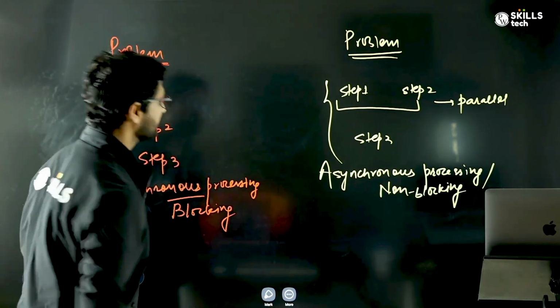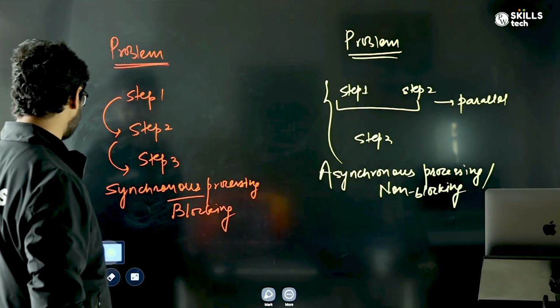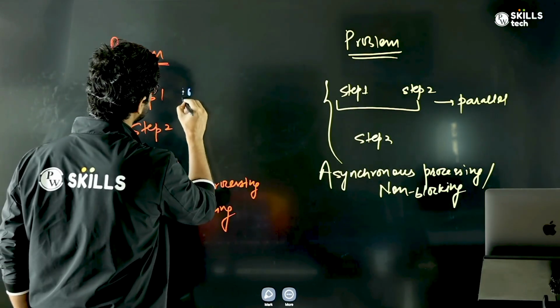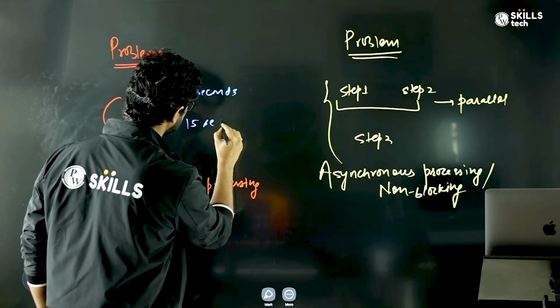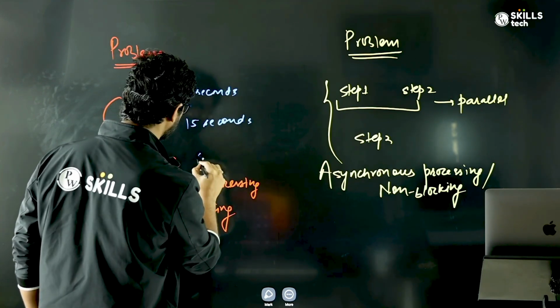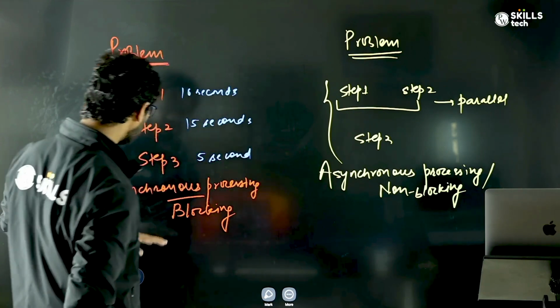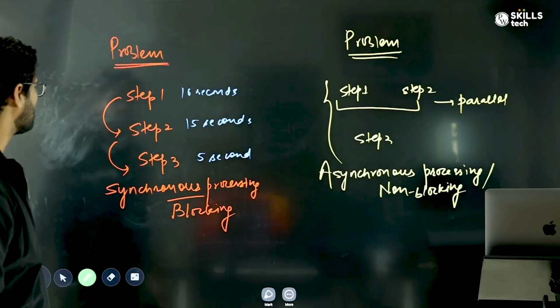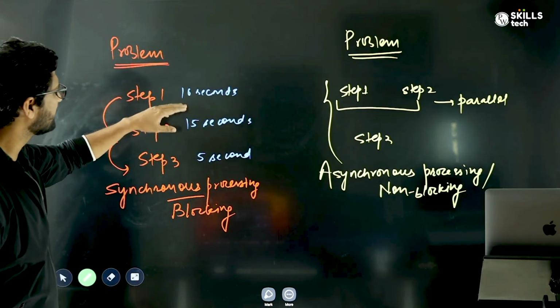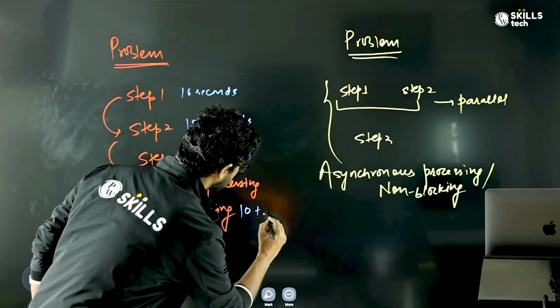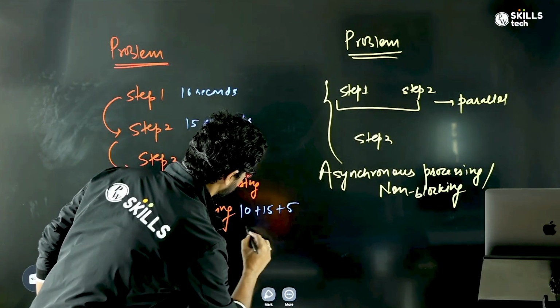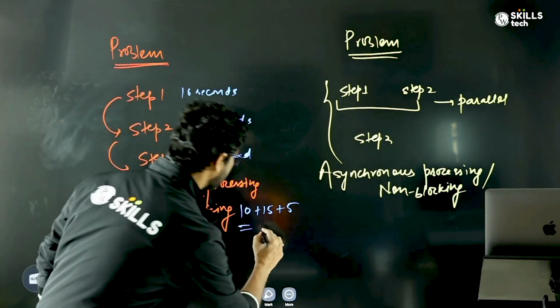Now let's try to understand the advantage of it. Let's say that step 1 takes 10 seconds, step 2 takes 15 seconds, and step 3 takes 5 seconds. In the case of synchronous processing, what will happen? I will have to add all 3. So the total time will be 10 plus 15 plus 5, which equals 30 seconds.